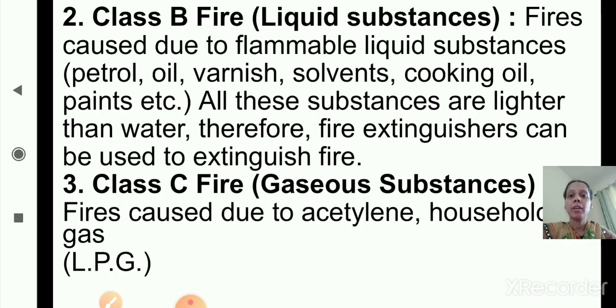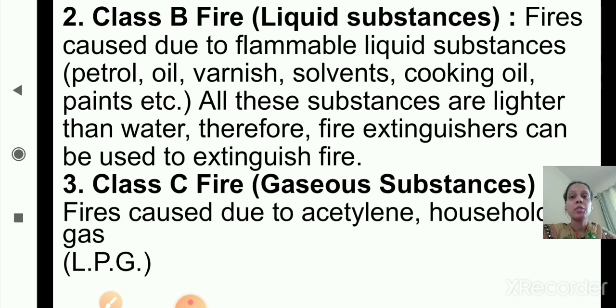The second type of fire is class B fire, which is because of liquid substances. Fires caused due to flammable liquid substances like petrol, oil, varnish, solvents, cooking oil, paints, etc. Varnish is a kind of liquid which we use to apply on metals, wooden things or other materials. Because of this it gets a shiny color and a hard surface. So this is about varnish.